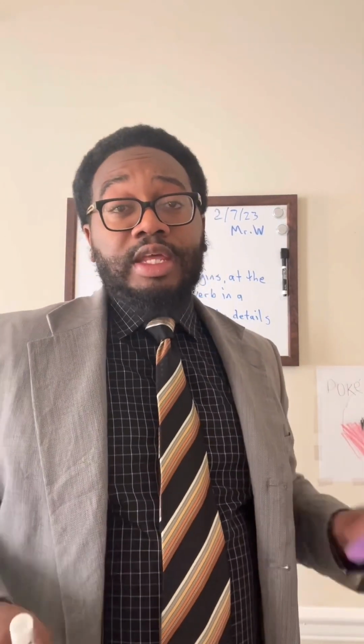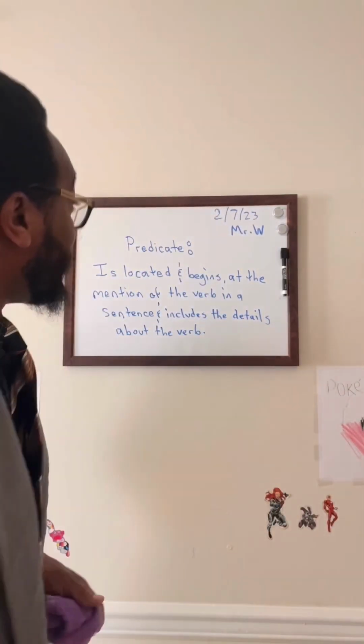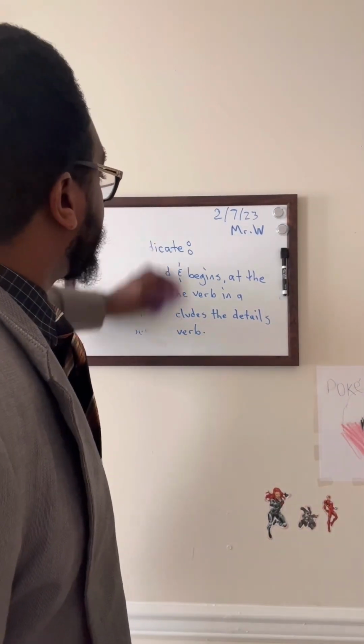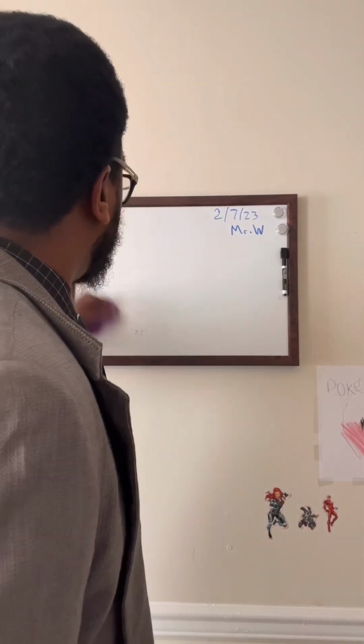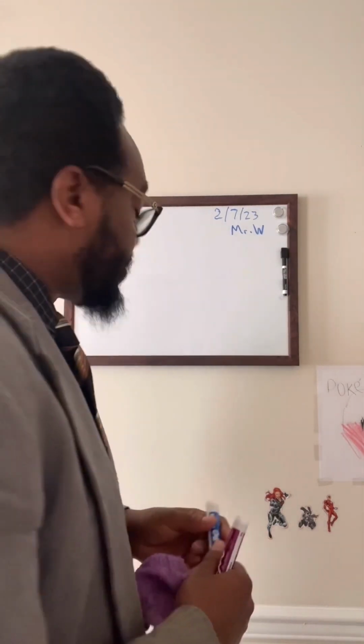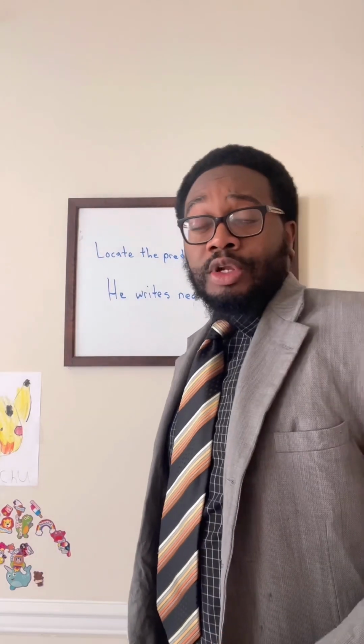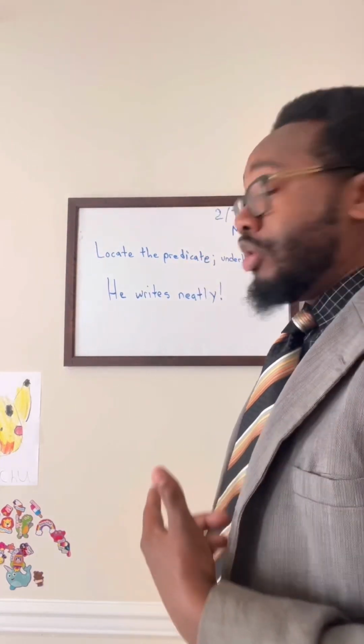Now let's take a look at a full sentence, the same sentence we had. He writes neatly. As you all can see, I write neatly. Don't hate, congratulate, participate. All right. Now I'm going to write that same sentence. He writes neatly. Let's look at the same sentence we had earlier with subject, verb, and now we're on predicate.